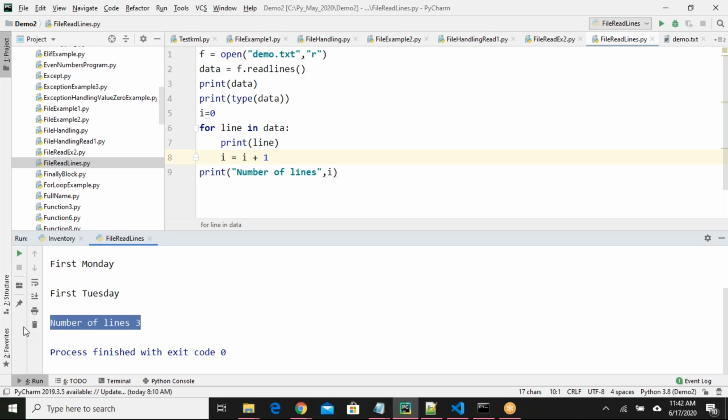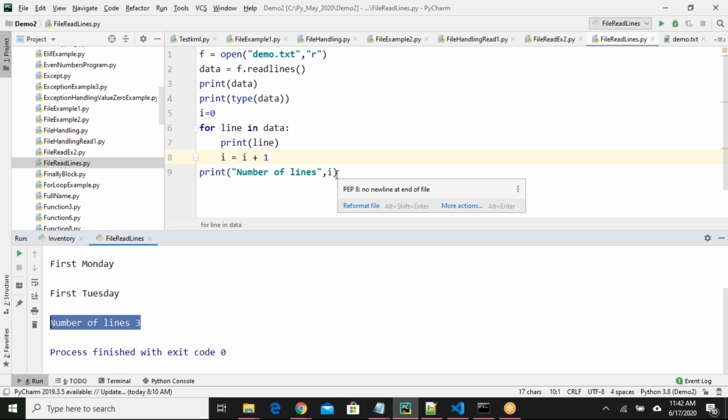We know that this for loop is executing against each and every line of our demo.txt file, right? So when it is executing for every line, I can take one flag variable, some counter variable, and I can increment inside this for loop, and I can get the number of lines available. So everyone should think in this logical way. Then only you can learn the program. Is that clear, guys?